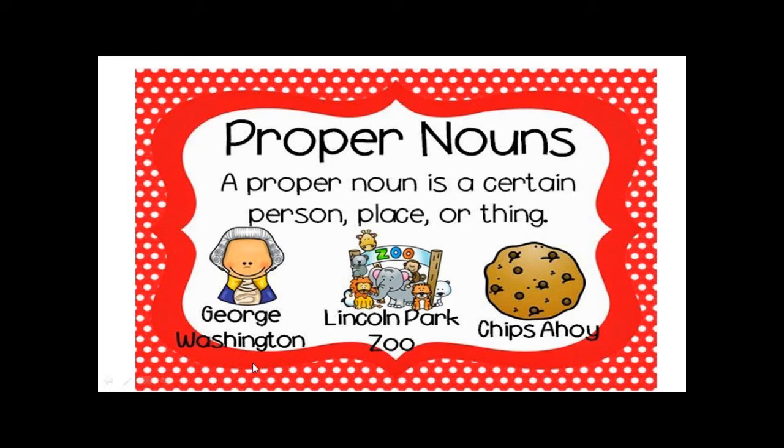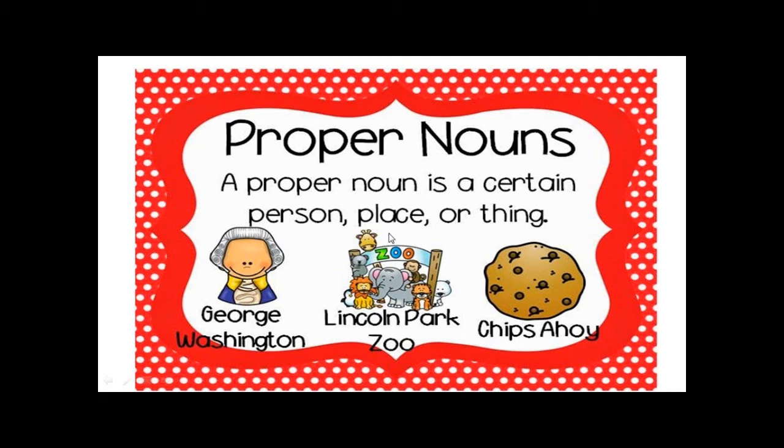George Washington. Okay, George Washington here. What do you think? Special or not? Yeah, special, because I know his name. If I don't want him to be special, I will say a man. But if I say George Washington, I give him a name, so it becomes a proper noun. Very good.